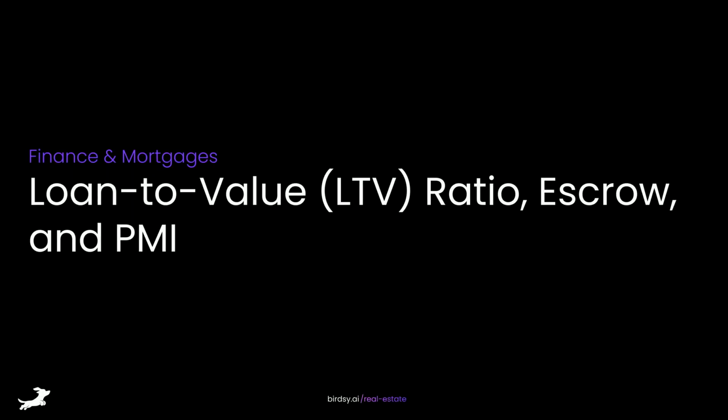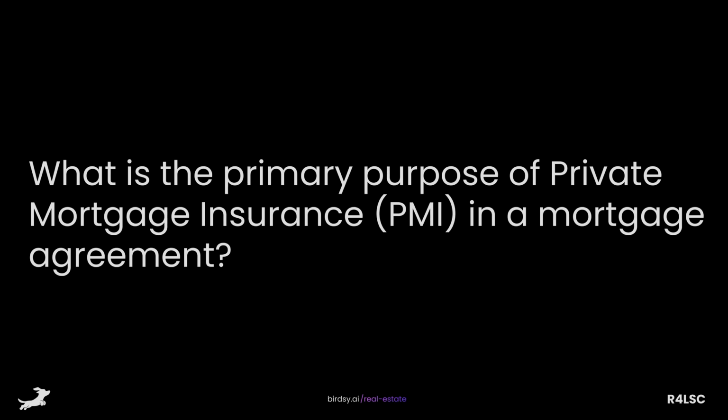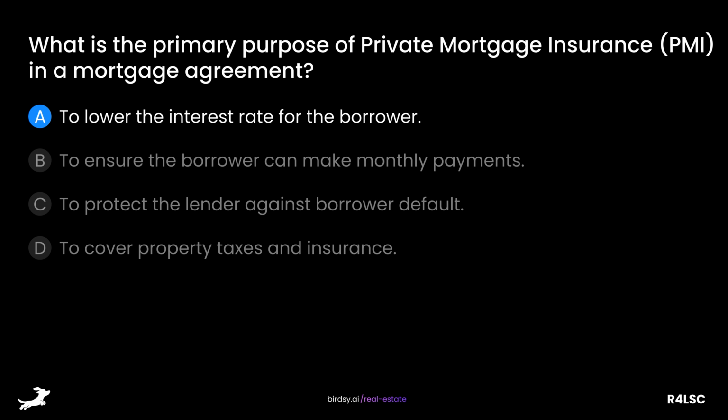Loan-to-value ratio, escrow, and PMI. What is the primary purpose of private mortgage insurance, PMI, in a mortgage agreement? Is it A, to lower the interest rate for the borrower? B, to ensure the borrower can make monthly payments? C, to protect the lender against borrower default? Or D, to cover property taxes and insurance?